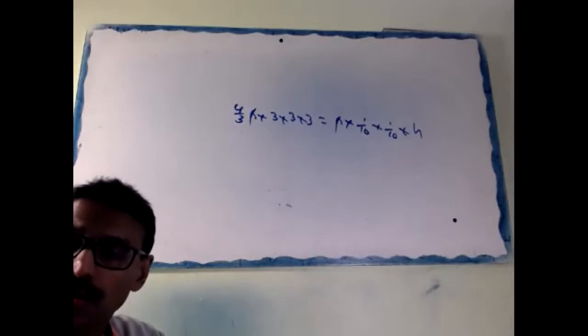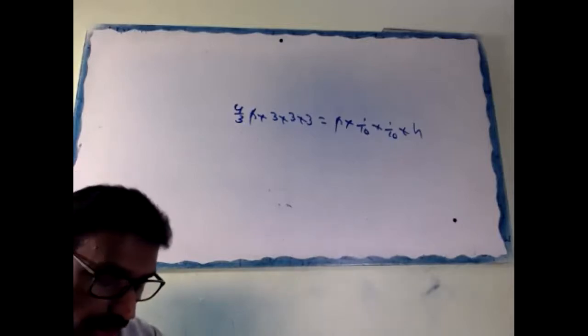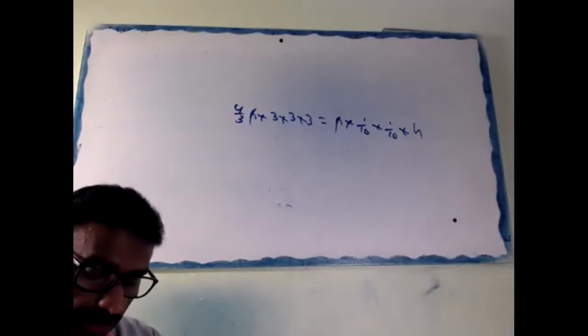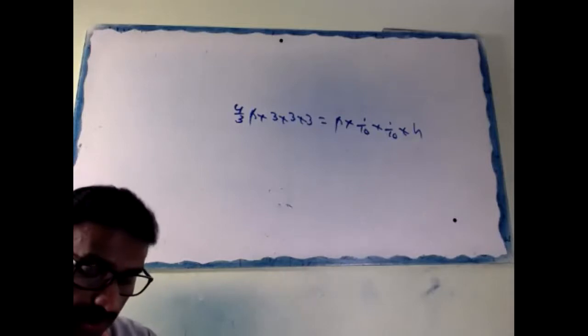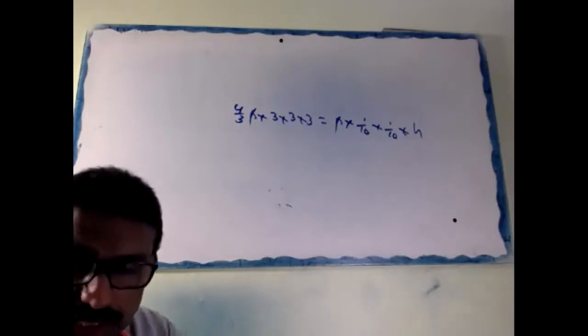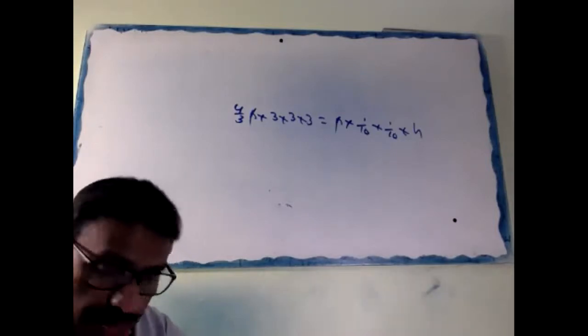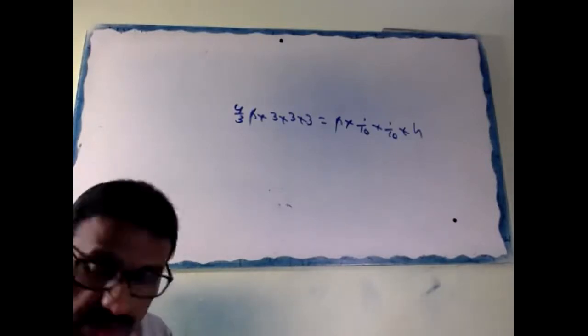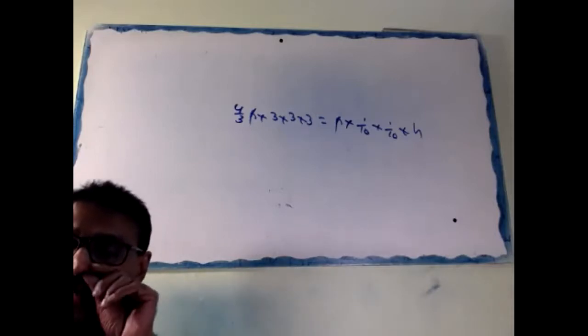It is melted and drawn into a wire having diameter of cross section 0.2 centimeter. Find the length of the wire. Check your zeros.